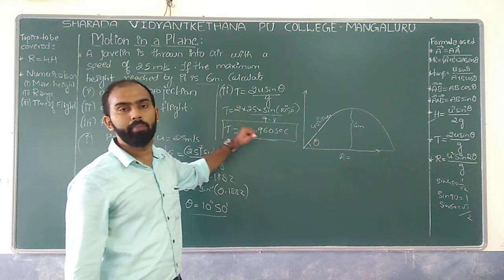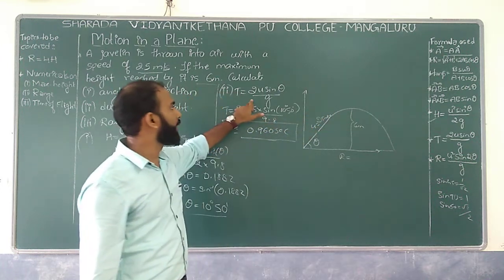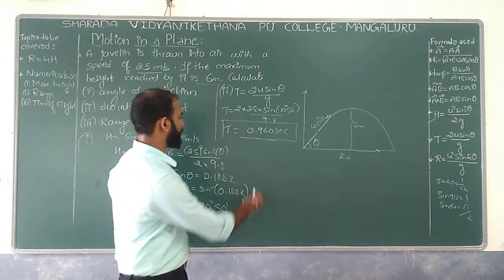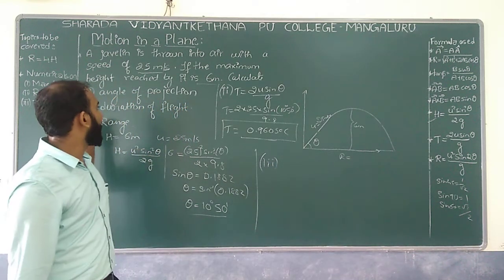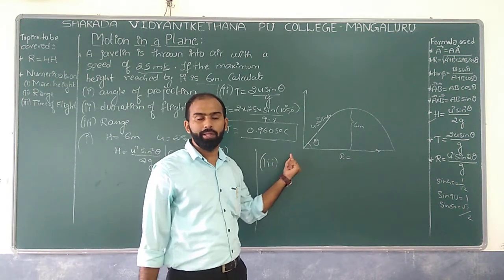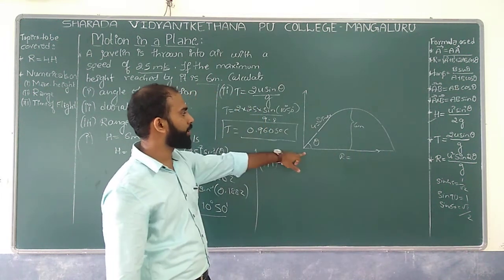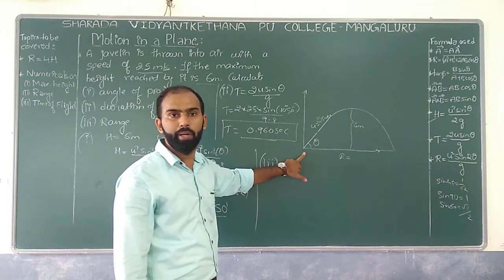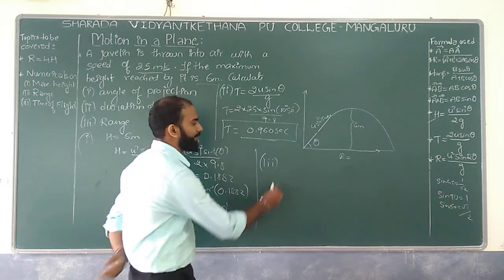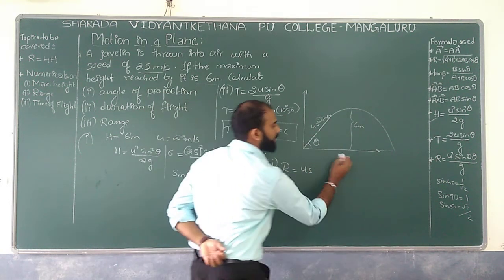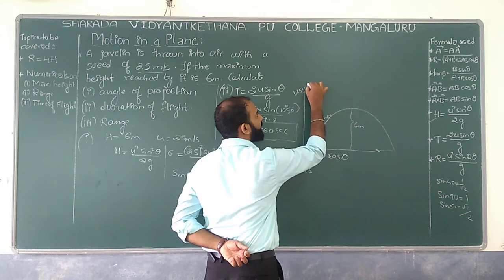Okay. So if they ask in the question for the time taken to reach maximum height, your job is to divide it by 2. Okay. So next one we have, that is the third case. Your job is to get what could be the maximum range, which means what could be the horizontal distance it can cover with respect to its initial point. So since it is a horizontal component, what could be the horizontal component we have? That is nothing but u cos theta over here, and the vertical component we have is u sin theta.